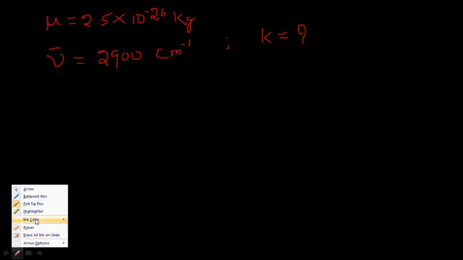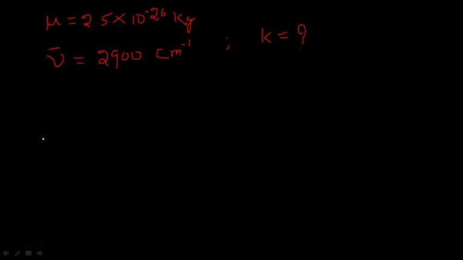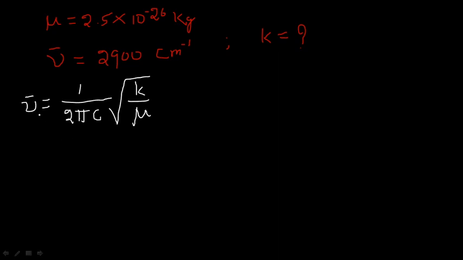For the simplification, in the same manner we can use Hooke's law. So according to Hooke's law, nu bar is equal to 1 by 2 pi c under root of K by mu. Okay, so nu bar value is known, pi is constant, c value is also known.